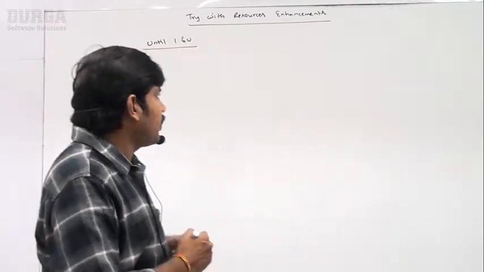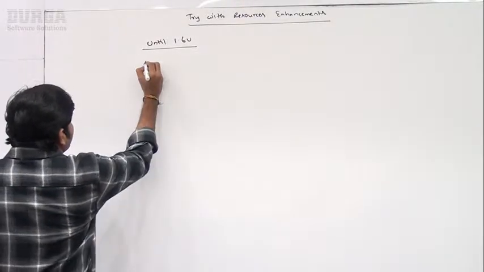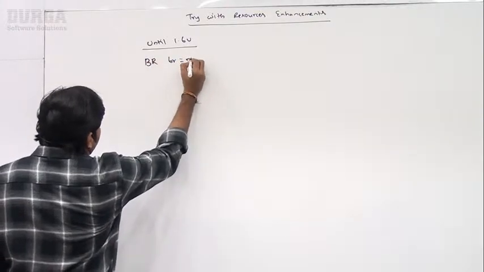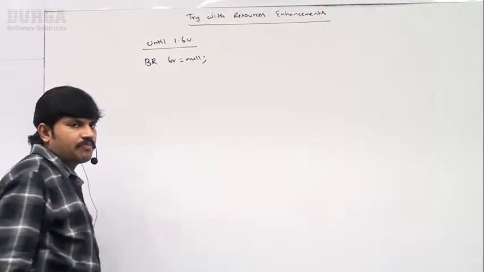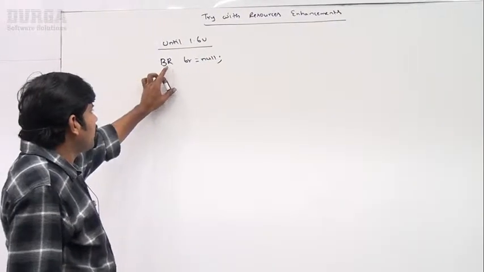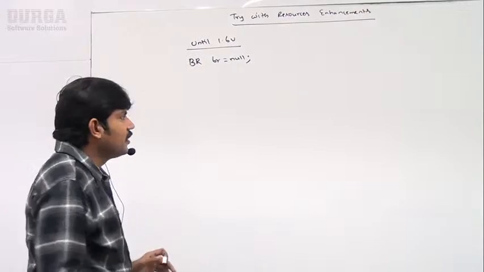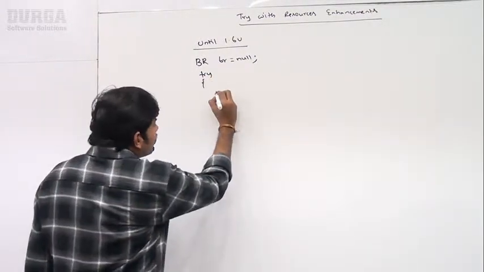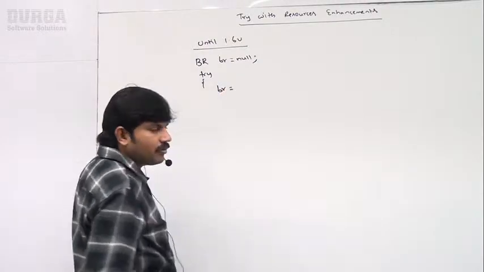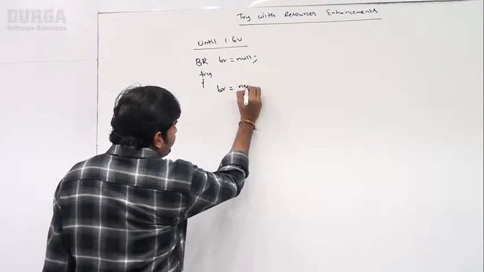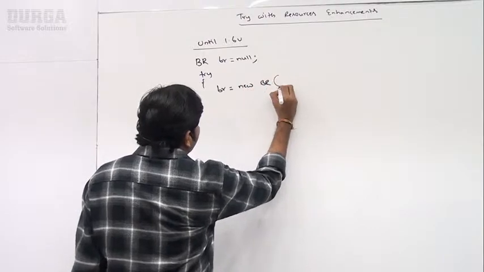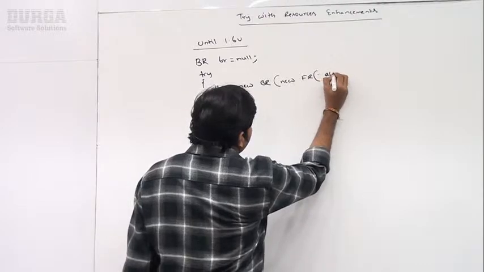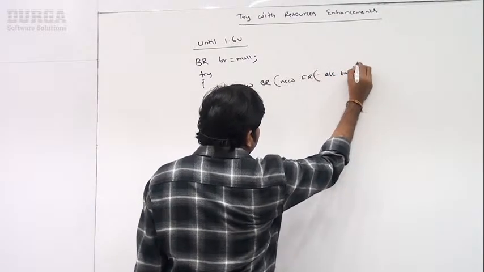Okay, let me explain. See this small thing. I am taking a BufferedReader, br equal to null. Just pseudo code, sample code I am going to write. Now, in the try block, I have to create the resource. How to create a BufferedReader? br equal to new BufferedReader of new FileReader of abc.txt.